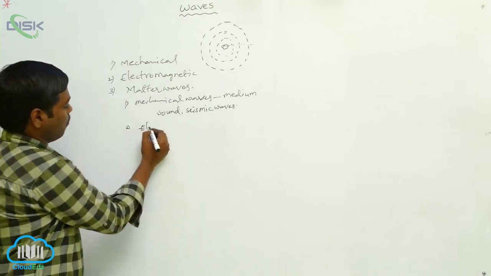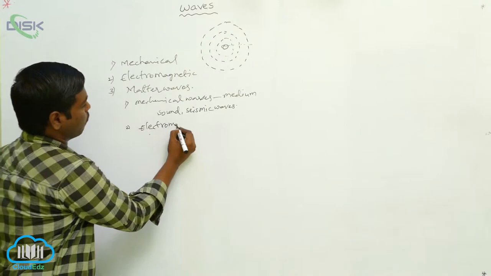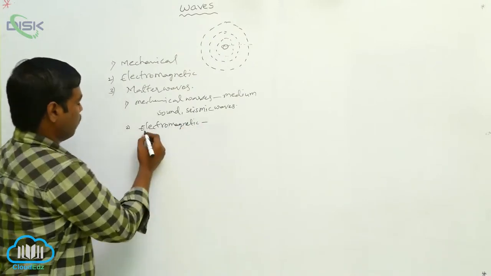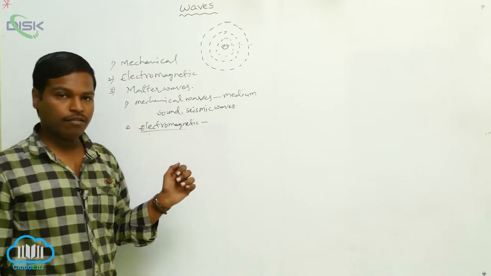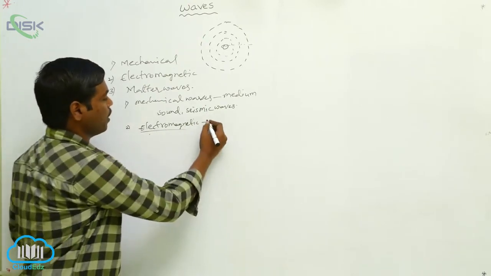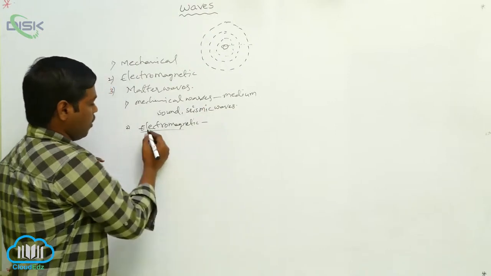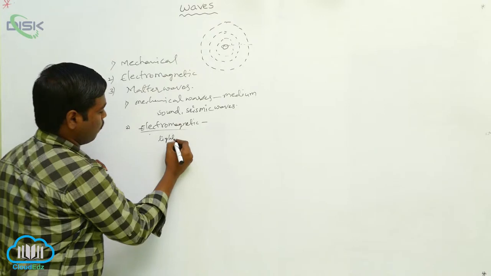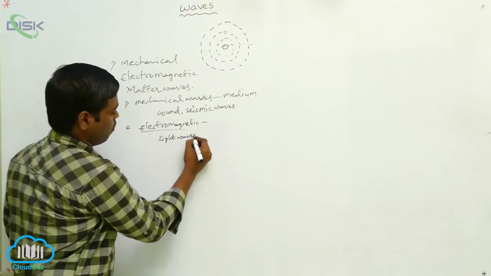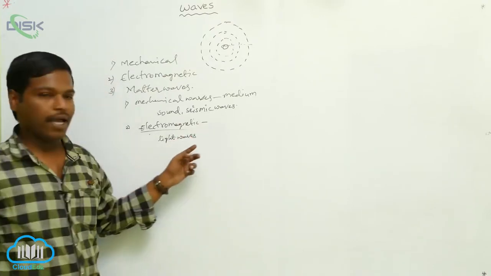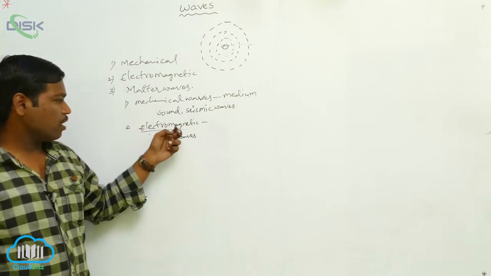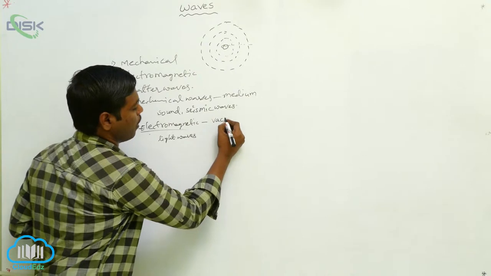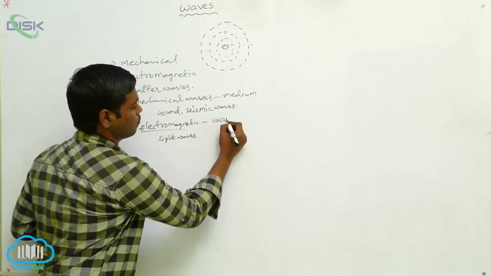And coming to electromagnetic waves. For traveling, electromagnetic waves require no medium. An example is mainly light waves. For electromagnetic waves there is no medium required, and they can travel in vacuum also.